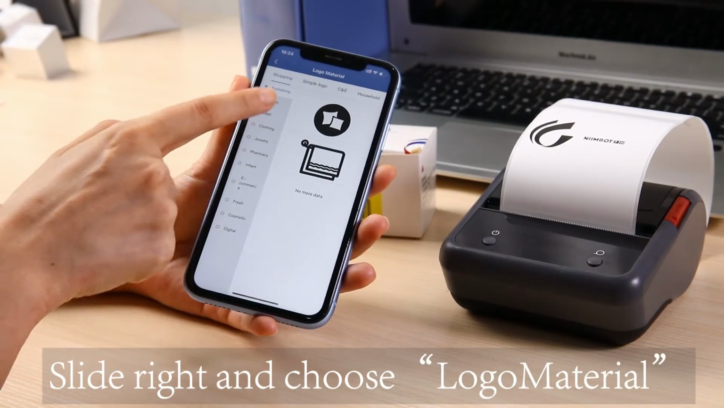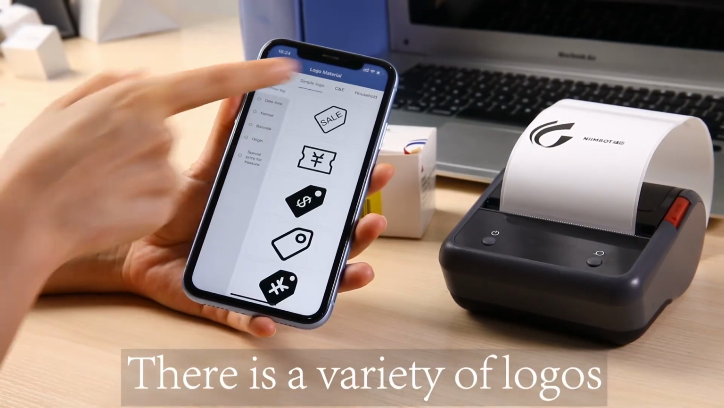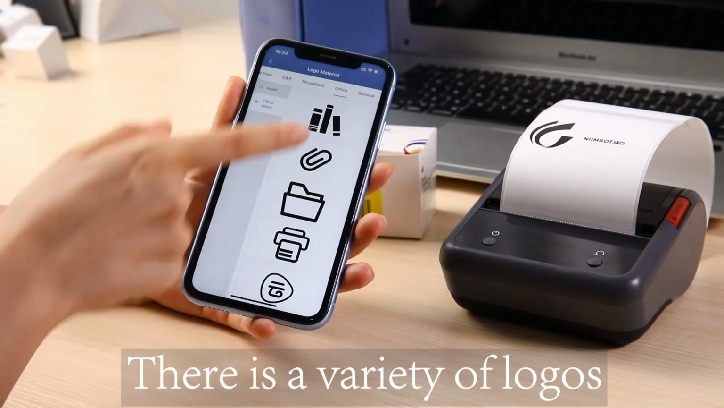Slide right and choose Logo Material. There is a variety of logos.